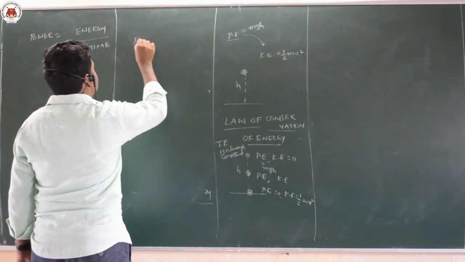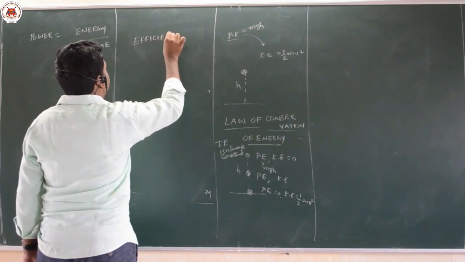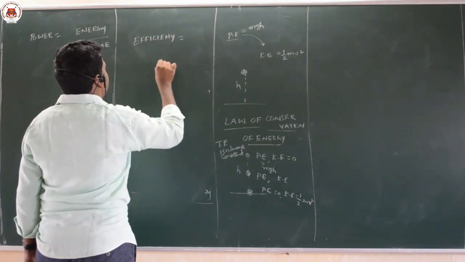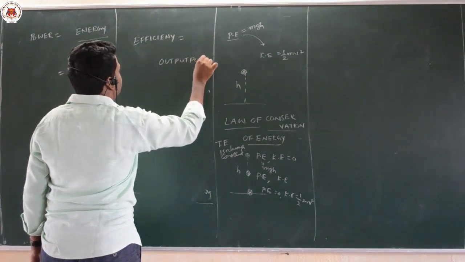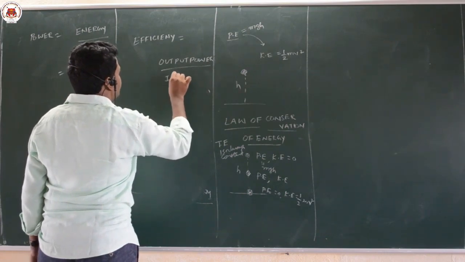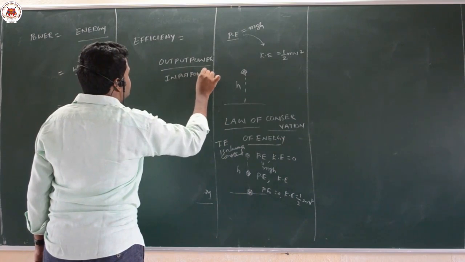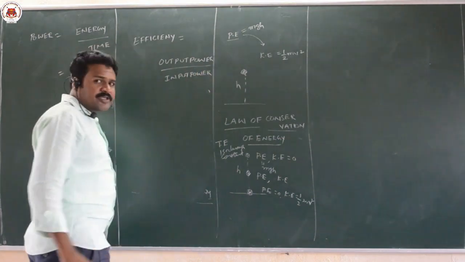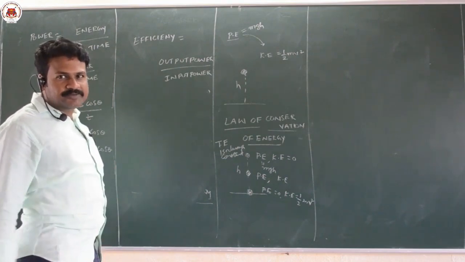We can write efficiency is equal to output power divided by input power. In the case of engines, even in vehicles, you know mileage: how much petrol you are giving, how much mileage you are getting.